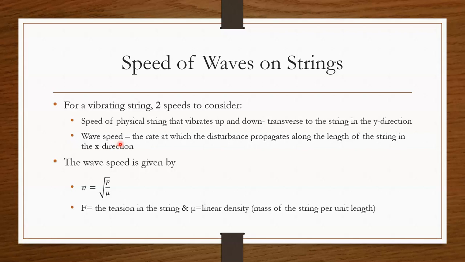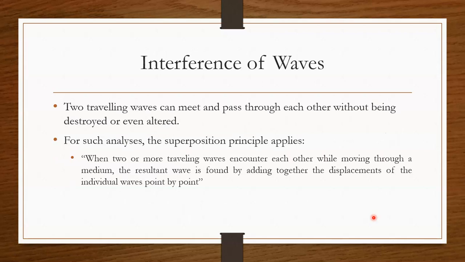The wave speed can be calculated by using this formula where v is equal to the square root of F divided by mu. v is the speed itself, F is the tension in the string, because to produce a wave on the string, we have to put some force on it. And mu is the linear density, which is similar to the equation of density that we know. It is the mass of the string per unit length. Now that was the speed of the wave.